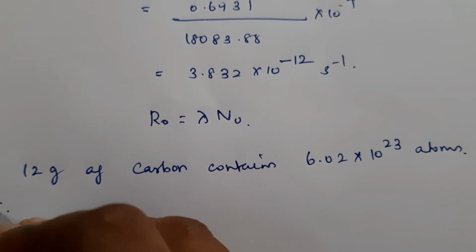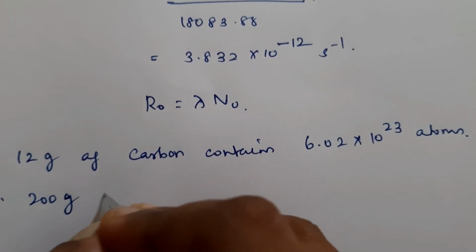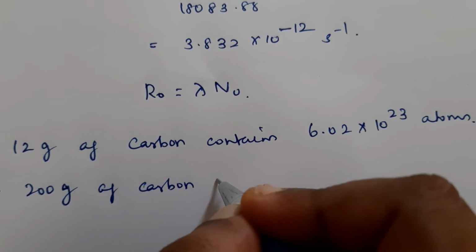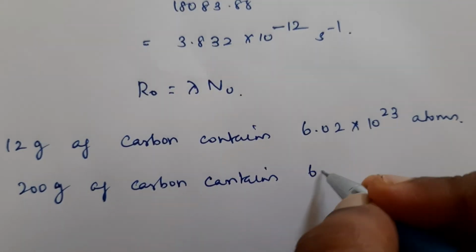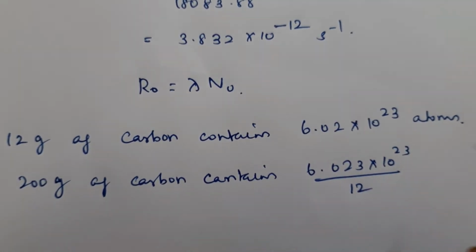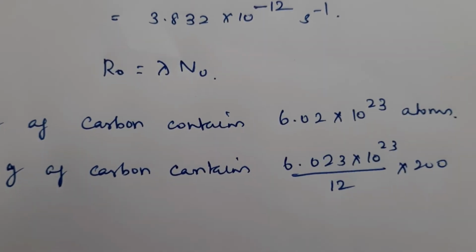Therefore, 200 gram of carbon contains 6.023 into 10 raised to 23 divided by 12. This is for 1 gram, into 200.